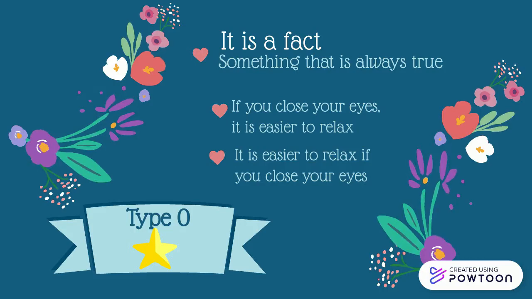What makes it different? Let's take a look at the first sentence. If you close your eyes, it is easier to relax. We have to put a comma after the if clause. And then the second one is, it is easier to relax if you close your eyes. The if clause is in the second part of the sentence, so we don't have to use the comma.